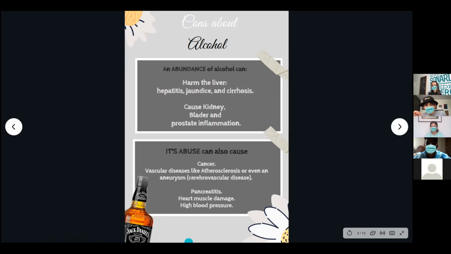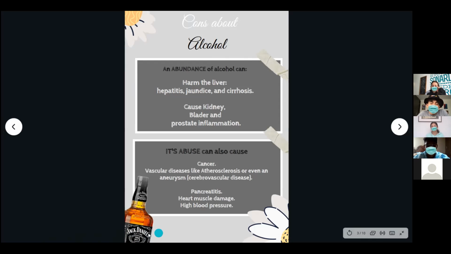Okay, so I'm going to talk about the cons of alcohol. The consumption and abuse of alcohol can harm the liver, causing hepatitis, jaundice, and cirrhosis. It can also cause inflammation of the kidney, the bladder, and the prostate.